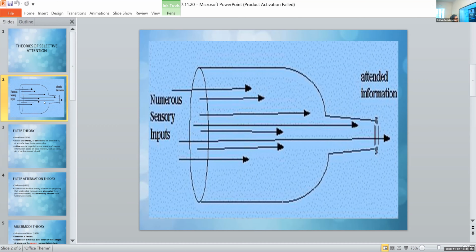Like, when you just wake up in the morning, you open your eyes, and there are so many different stimuli in front of you. Yes or no? But you seem to attend to only the things that you want to. So, for example, you might be looking for your bed coffee when you just open your eyes.